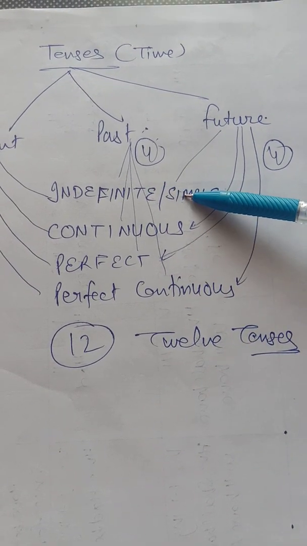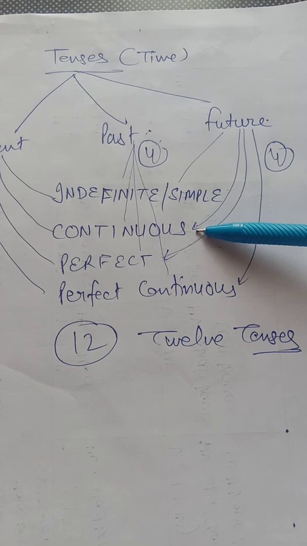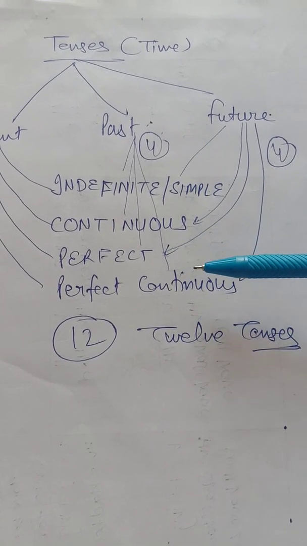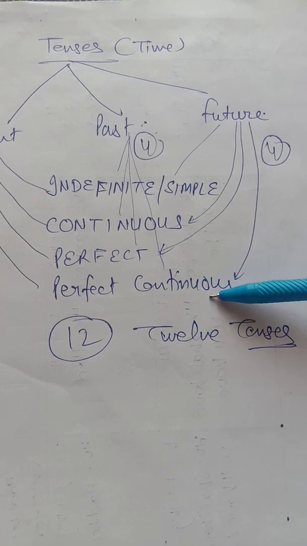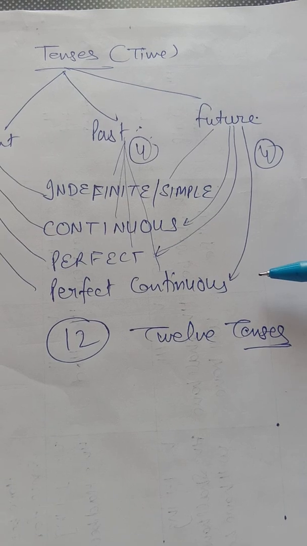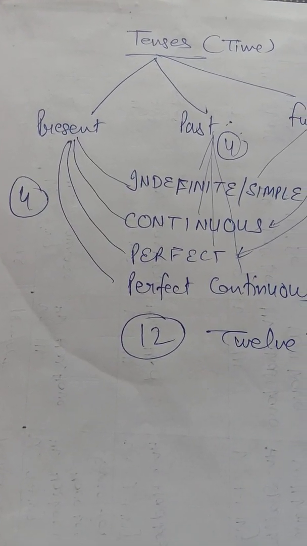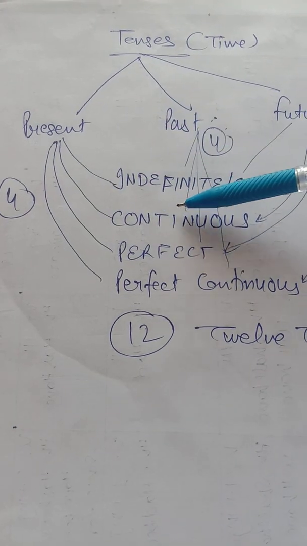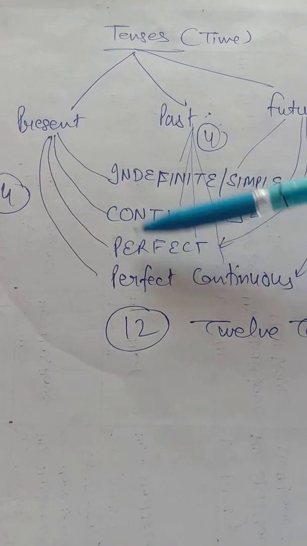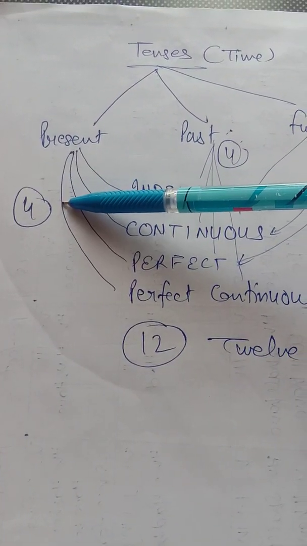Indefinite means simple event. Continuous means when there is continuity, and perfect means when the action is completed. And the perfect continuous tense means the action is complete as well as there is some continuity. So first discuss present tense. We have four present tenses: present indefinite, present continuous, present perfect and present perfect continuous. So we have four present tenses.